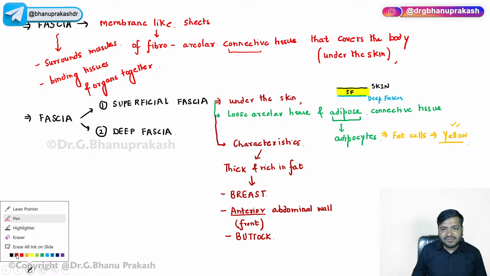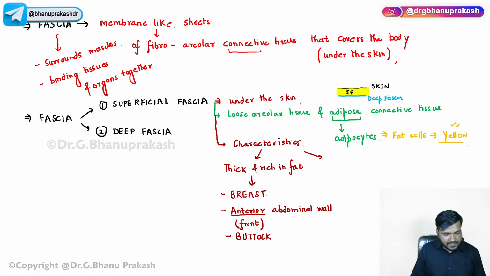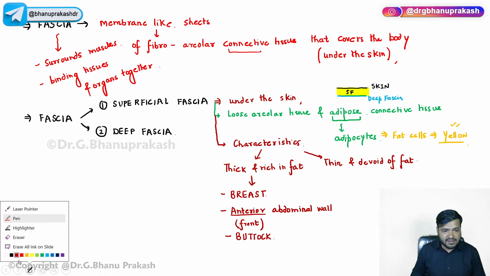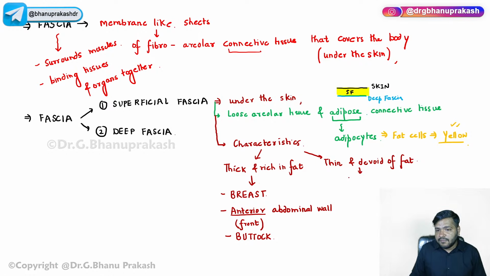Apart from that, guys, you also have to know that this superficial fascia is at some places thin and devoid of fat. It is devoid of fat in three parts, and you have to remember them: the scrotum, the eyelids, and in males, the penis.